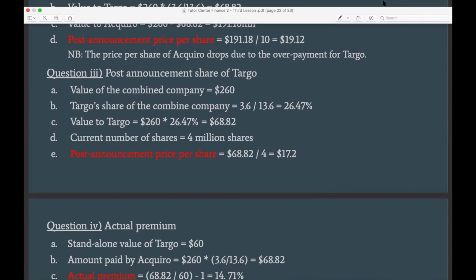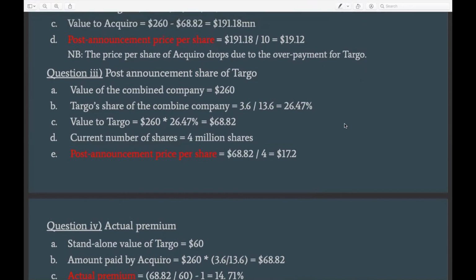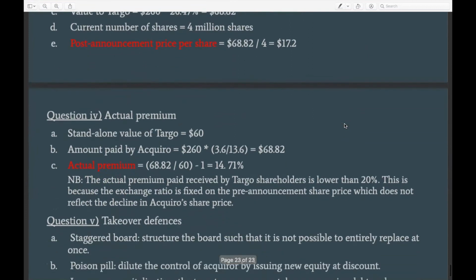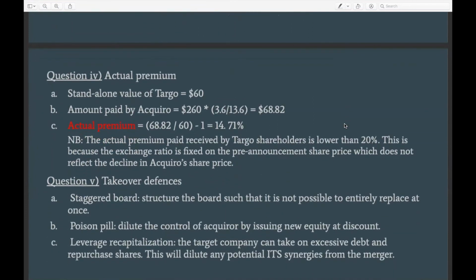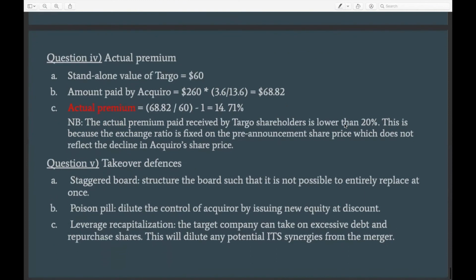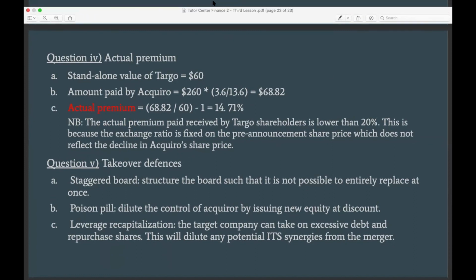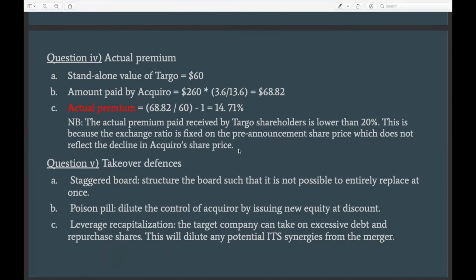Okay, so we move to the fourth one now. And the fourth one is quite interesting because it asks for what is the premium. It asks for the premium that the Darboe shareholders are going to get from this transaction, right? And already, if you remember from the previous section, we were told that the acquiring company is going to pay a 20% premium, right?